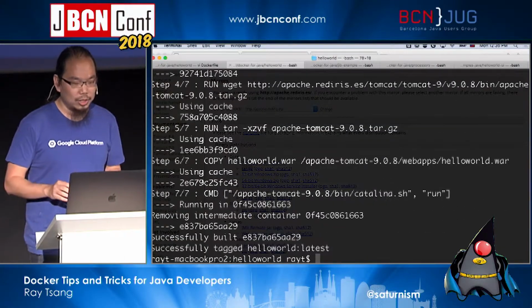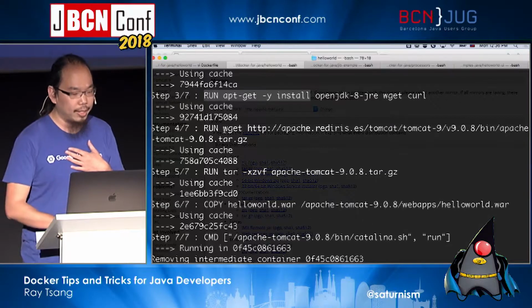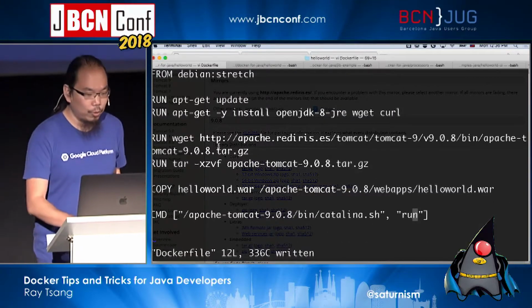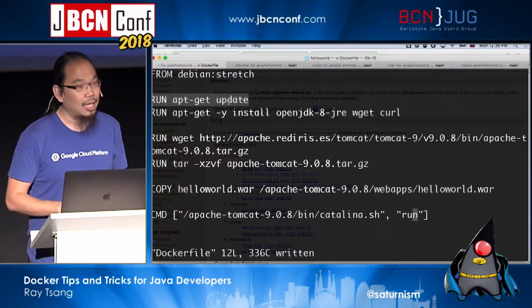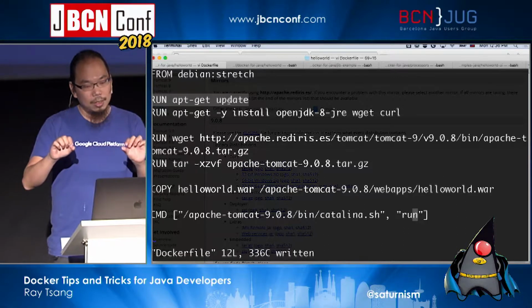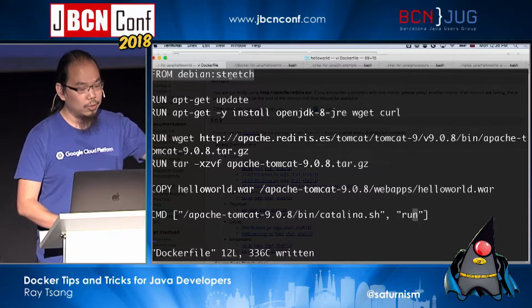Now, what is really interesting, of course, is that rather than downloading and doing the apt-get and the wget over and over again, what has happened behind the scenes is that every one of these command lines is actually going to create a file system layer that gets laid on top of the previous file system layer, okay?